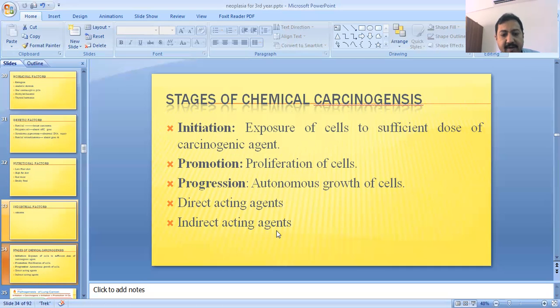And some are indirect agents, like asbestos or silica, which in normal amounts cannot cause any type of cancer, but with the passage of time can cause changes in cell morphology and lead to neoplastic formation. So some are direct agents, and some are indirect agents involved in the process of carcinogenesis.